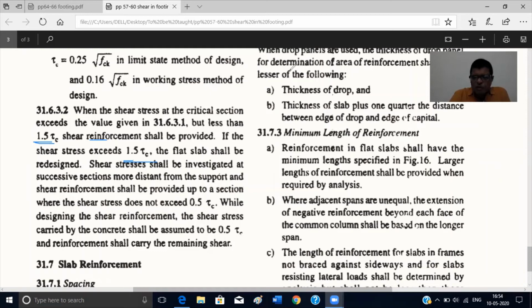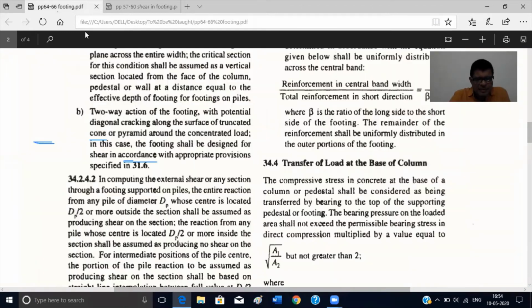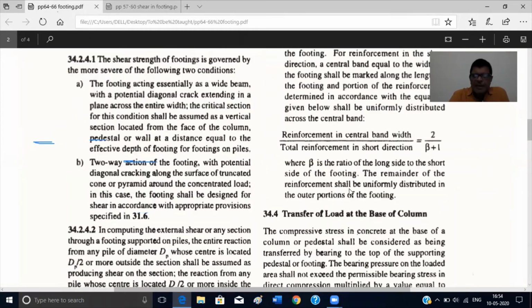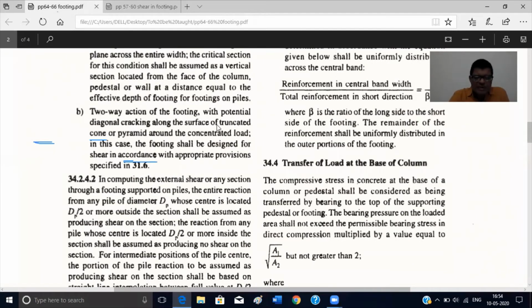Now let us go to our main page. We have checked initially pages 54 to 64 to 66. Now we get this two-way action of footing, and one-way shear, two-way shear.